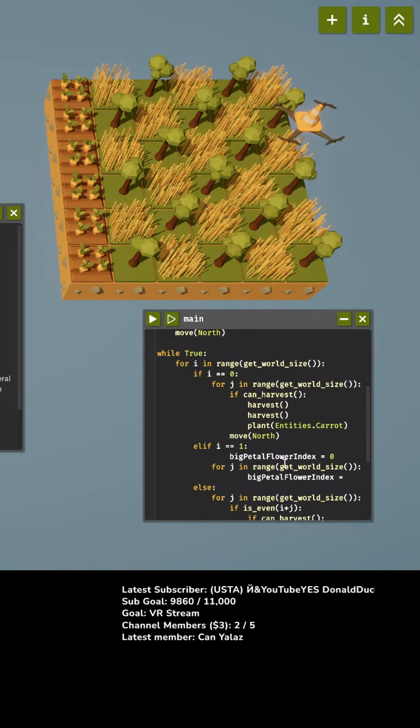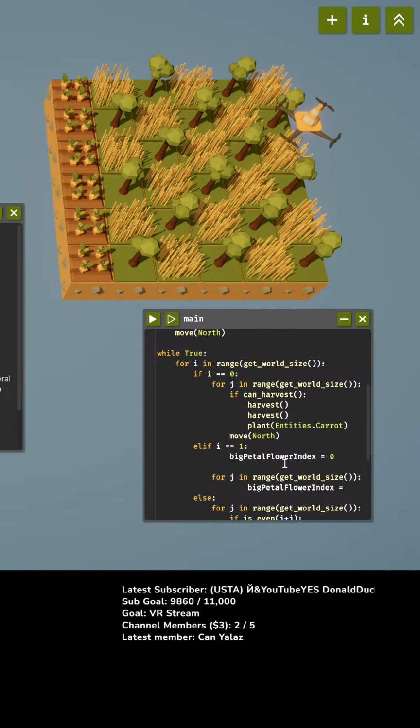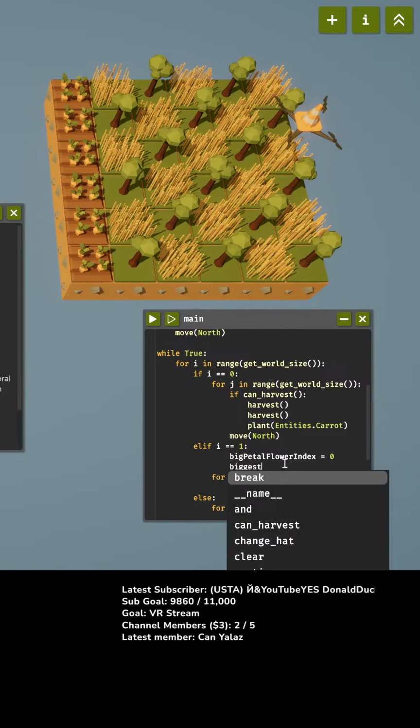The other thing we need is we're going to initialize the flower, what shall we call it? We're going to call it biggest size.